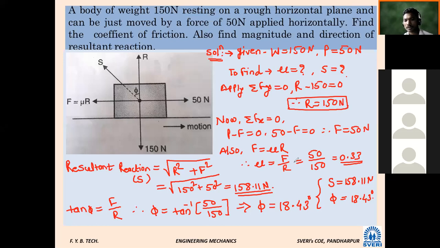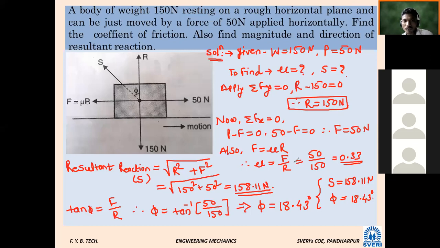Have you understood? Yes, and phi. How to solve this problem? Yes, and phi. One more relation we know. If I ask now, what is the relation between coefficient of friction and angle of friction? Simple: tan phi is equal to mu. Tan phi is equal to mu.